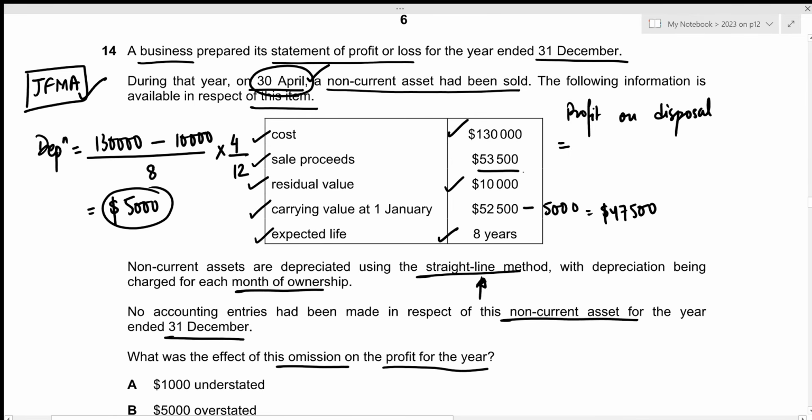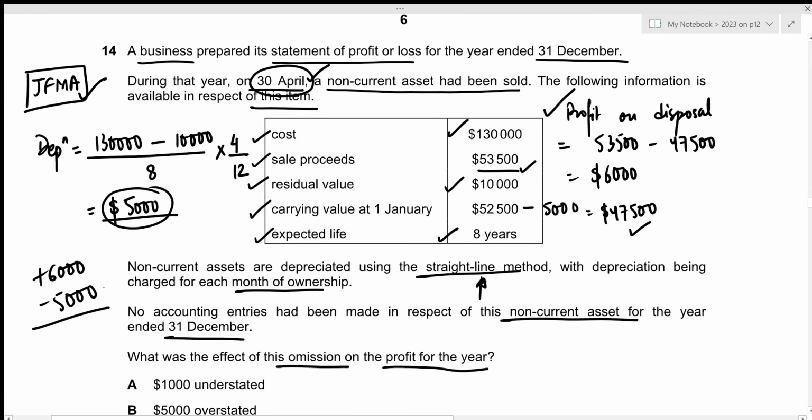That will be the difference between sales proceeds and our carrying value. So that's 53,500 minus 47,500, which results in 6,000. Okay, so 6,000 would have been an income, right? So we add the 6,000 and the depreciation would have been an overhead. So we subtract the 5,000.